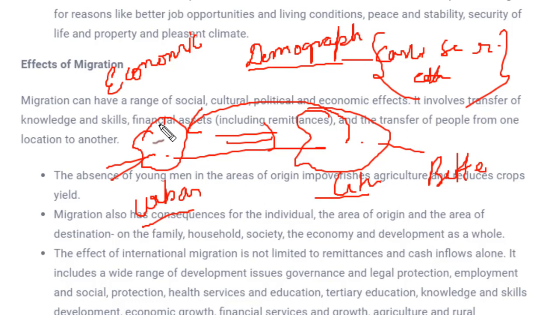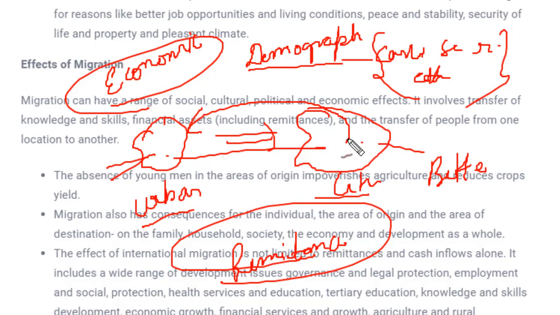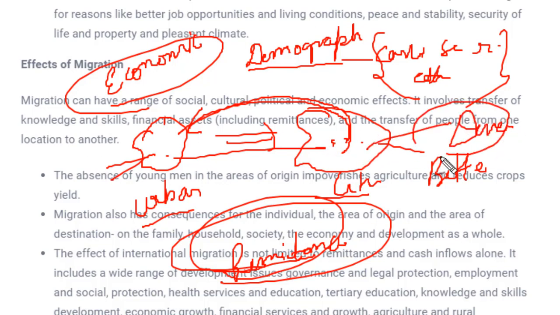So this will be called economic consequences, and this sending back of money from the place of destination is called remittance. See, this word remittance is very important. Why? Because remittance is a major cause of economic change in cities as well as in villages. If people are working over here, they send the money earned from this place to villages, and the village economy is almost run by the money sent by them. Whereas the people who come to the city for working are helping the development of the area. That's why there are economic consequences also.